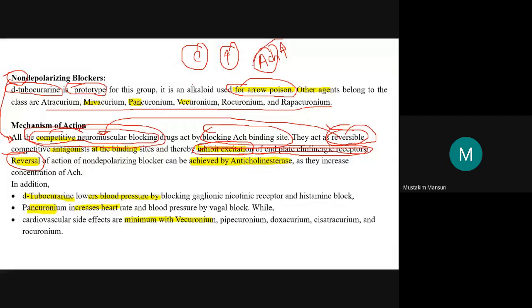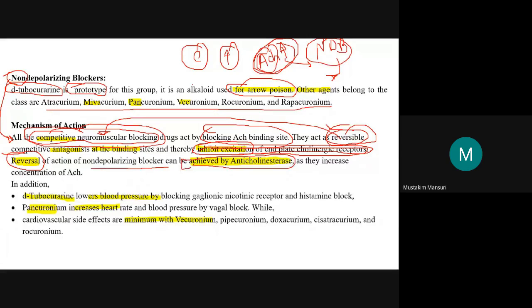As these non-depolarizing blockers are competitive for the site, if we increase the acetylcholine concentration, we can have the reversal of this effect. So the reversal of action of non-depolarizing blockers can be achieved by anticholinesterase.